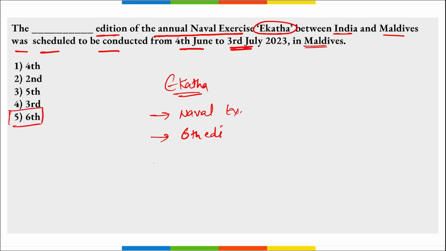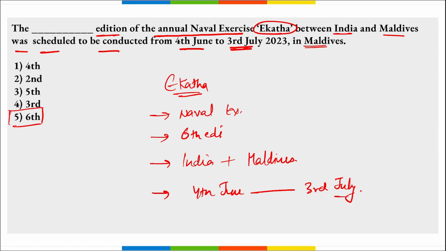Then this exercise was conducted between India and Maldives. Next thing, this was from 4th of June till 3rd of July. Correct. And question can be asked that it was between which force? It was between the navies of these two countries. Correct. Ekuverin exercise, and this was the 6th edition. That is the being question asked here.